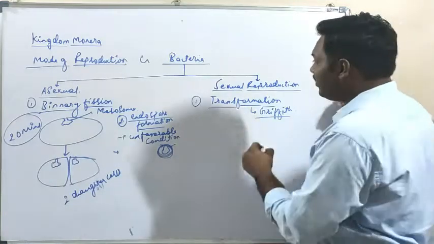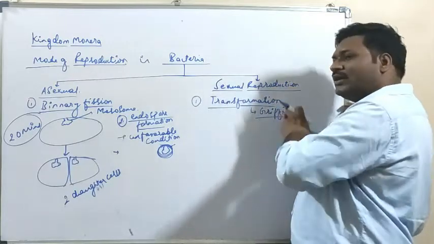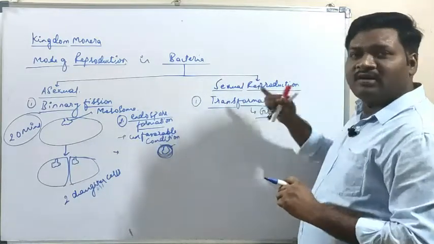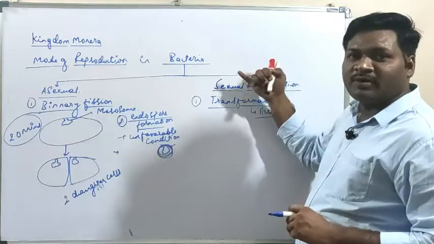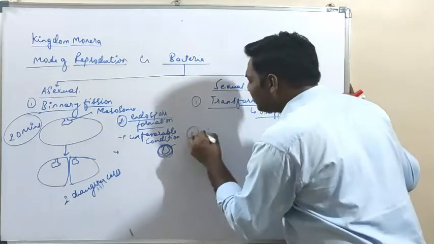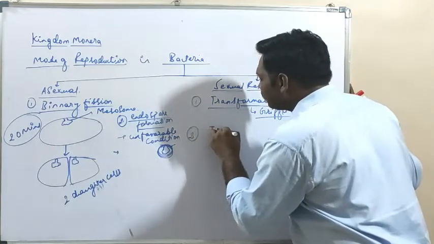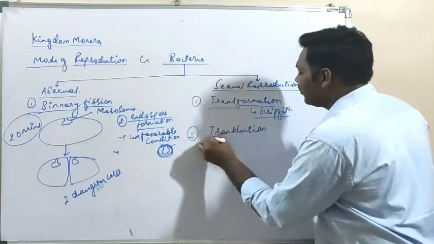So we can define transformation as the transfer of genetic material from one bacterium to another bacterium. This is a way of reproduction in bacteria. Then the second is transduction.